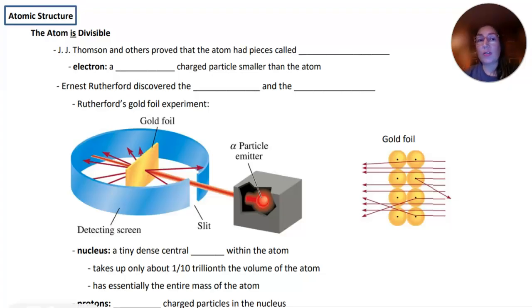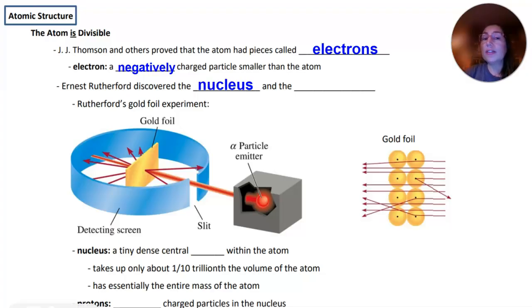J.J. Thomson was the first to find particles. J.J. Thomson and others also proved that the atom had particles called electrons. He did a cathode ray tube experiment and found that the ray was attracted toward a positive plate and theorized that the ray had to be made up of negatively charged particles called electrons. So the electron was this negatively charged particle, much smaller than the atom itself.